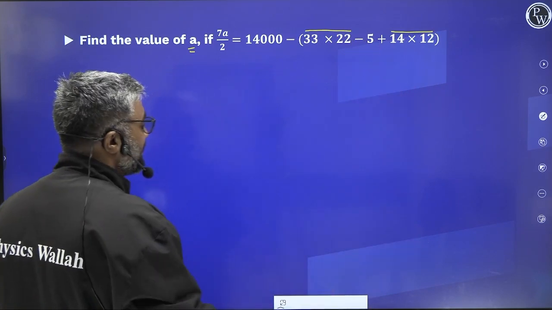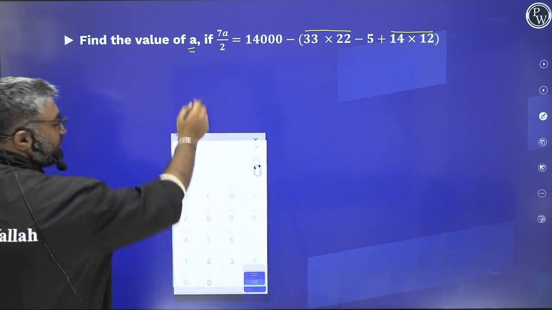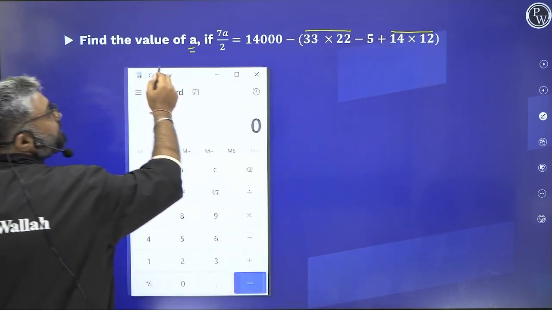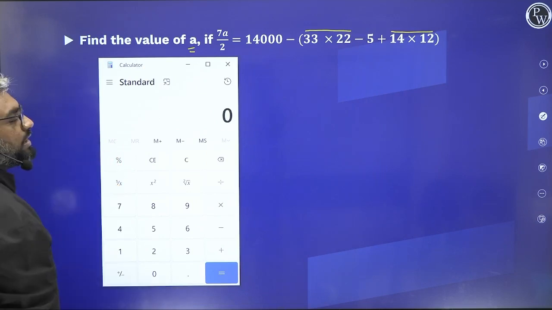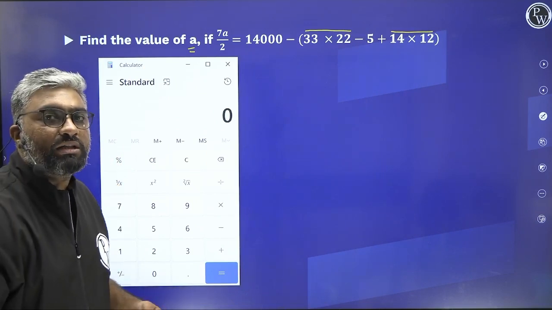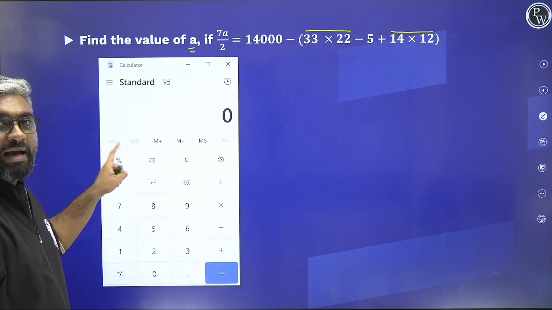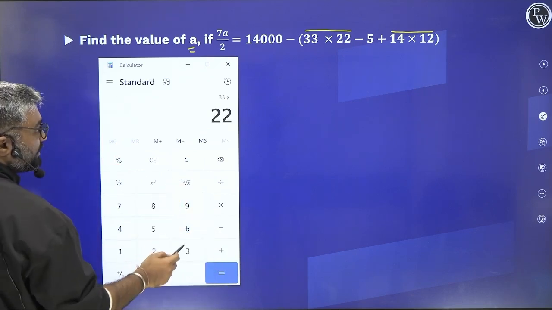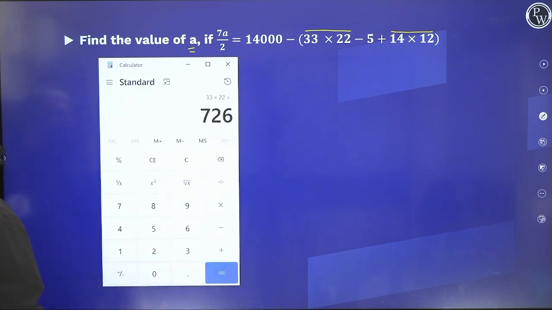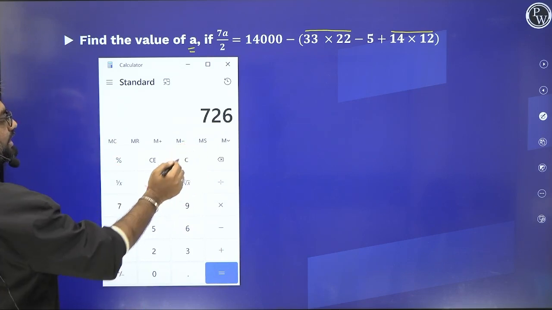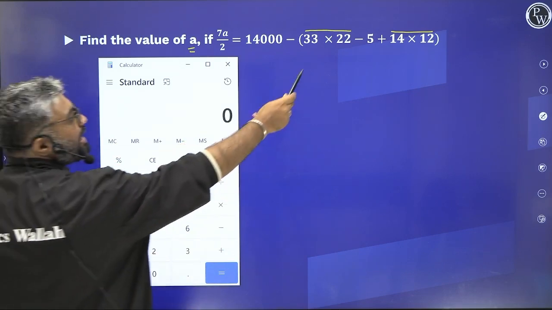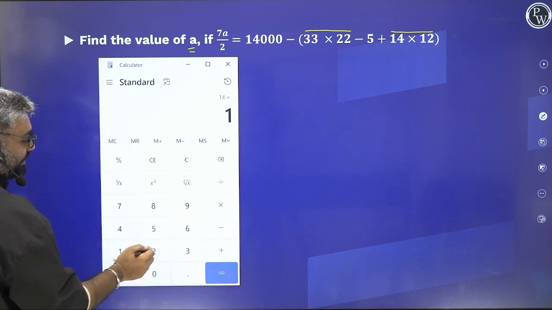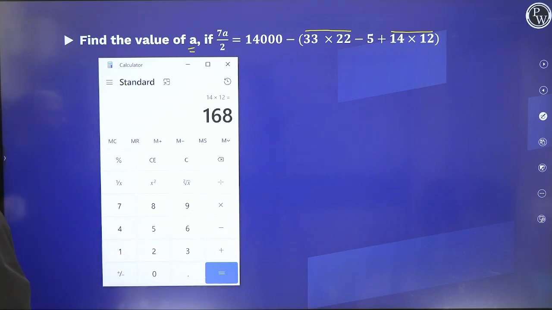Yes, first we do the multiplication. I'm going to use the memory function, so I'll clear it before using. If I forget to clear after use, I'll do it beforehand. So I have 33 into 22, that is 726. I'm saving it in my memory, clearing it. Then I have 14 into 12. These are basic simple values, but still, 14 into 12 is 168.